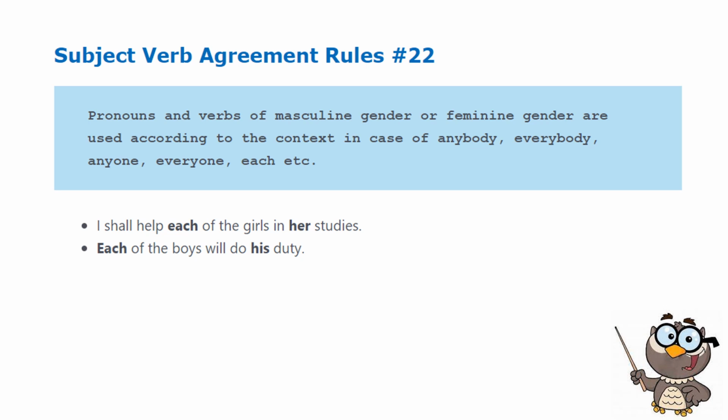Although what is shown in these examples is the use of his and her, which are singular pronouns, when you use anybody, everybody, anyone, everyone, and each as subject in the sentence, they always require the singular form of the verb, meaning the verb that you should use should have an S.